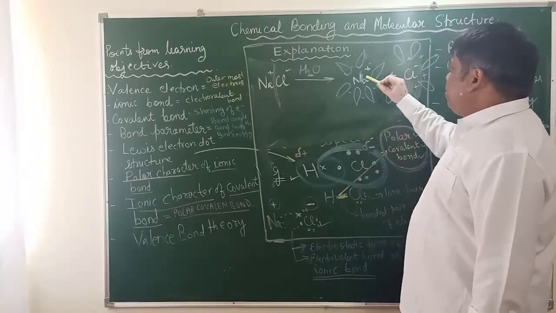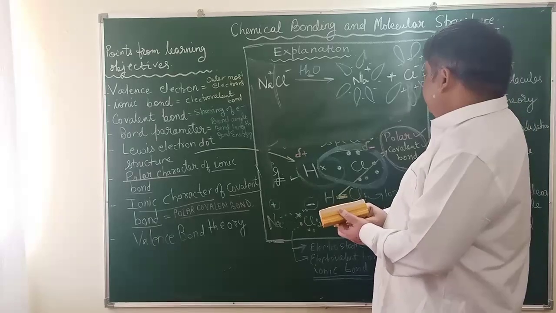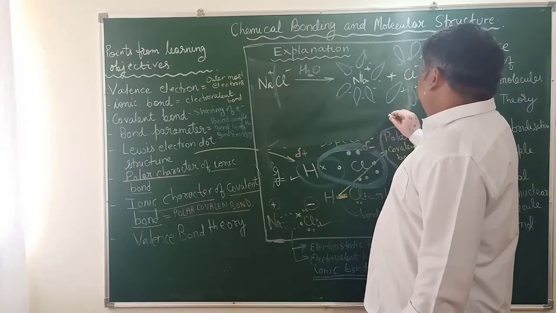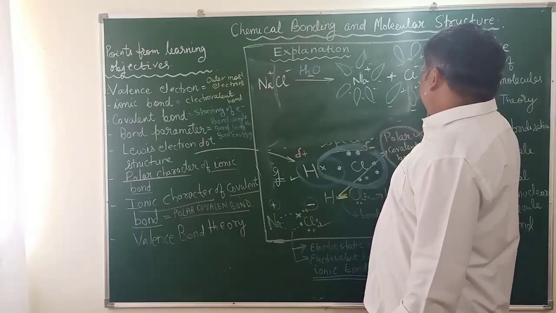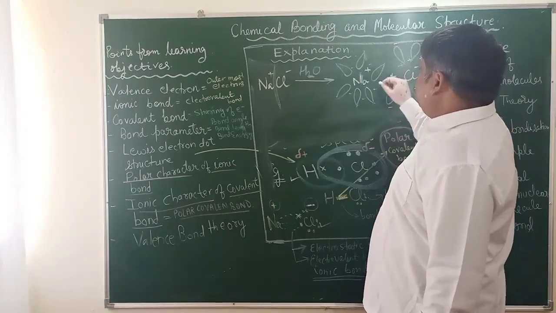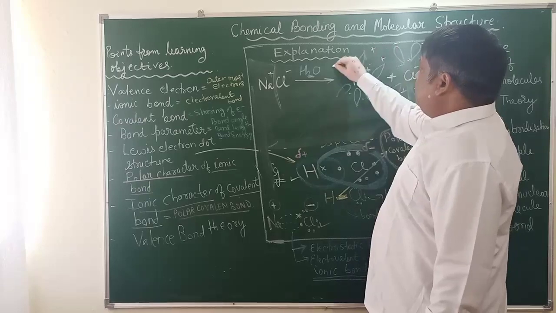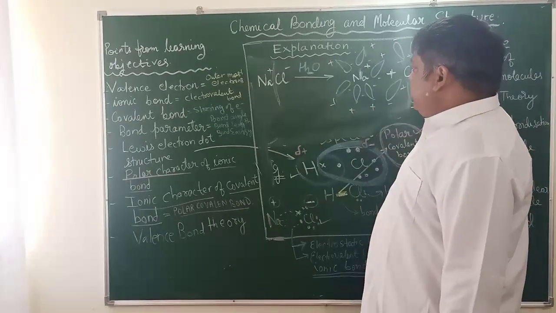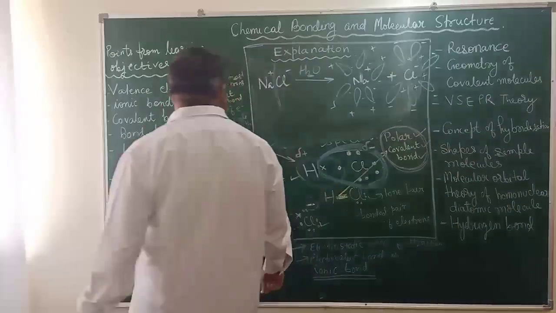One end has positive charge and another end has negative charge. So in this way, dissolution takes place.